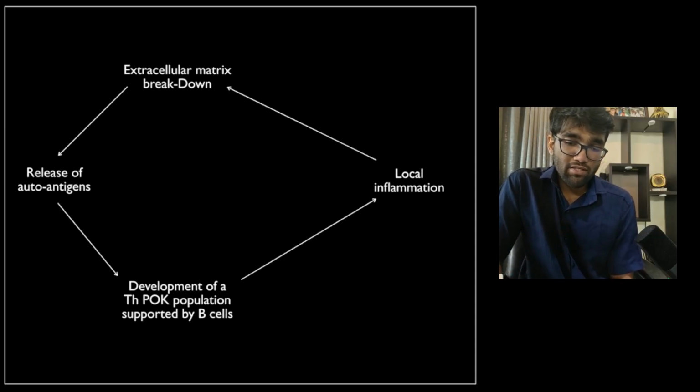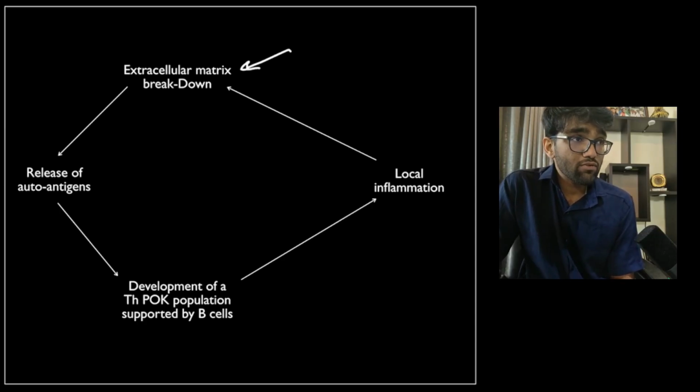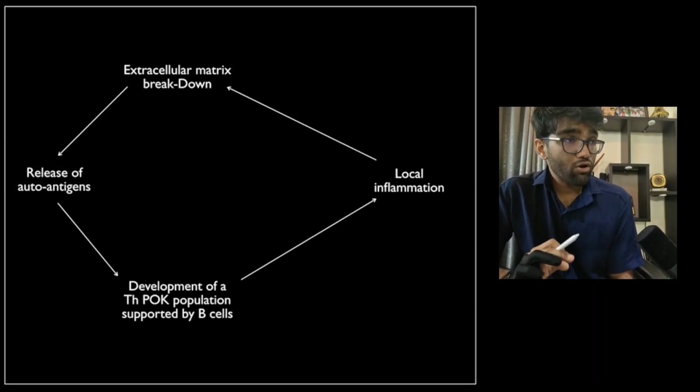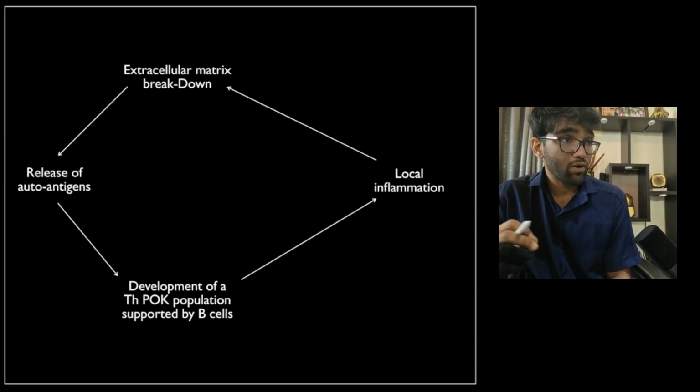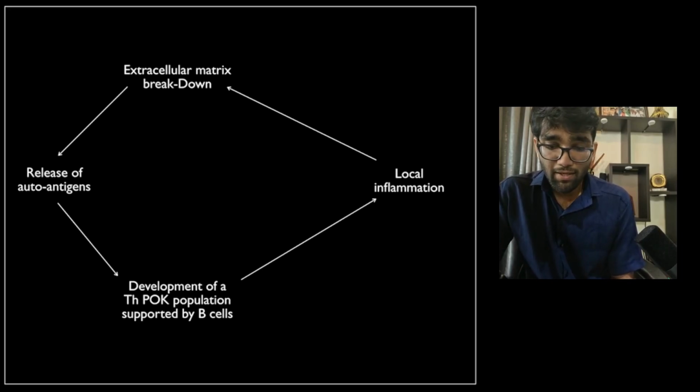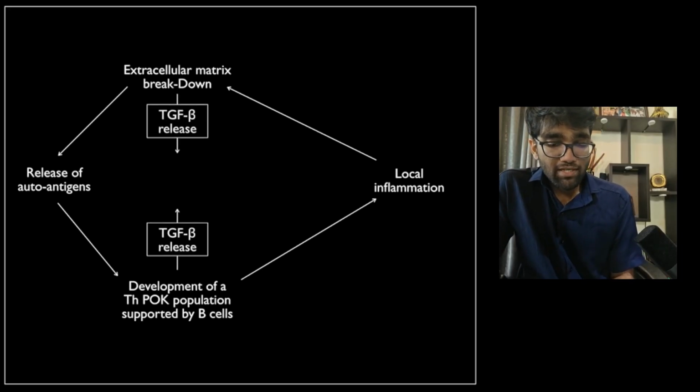So this extracellular matrix breakdown may be initiated by just the low level inflammation that occurs in any normal pancreas, but would be self-limited in most people, except for people who have the ability to develop immune responses to these specific pancreatic autoantigens.